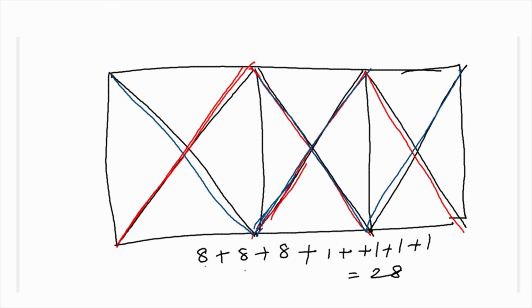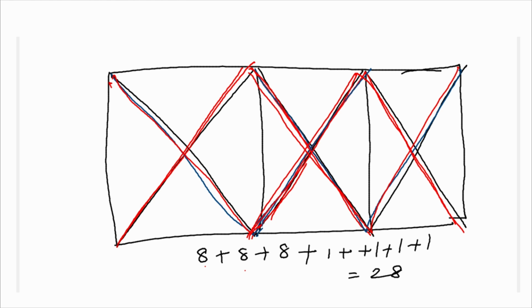This is one triangle, this is one triangle, 2 triangles. And this is in the reverse side. This is one triangle and this is another triangle. Clearly 8 plus 8 plus 8 plus 2 plus 2: 8 plus 8 plus 8 is 24, plus 2 plus 2, which is 4, 24 plus 4 is 28.